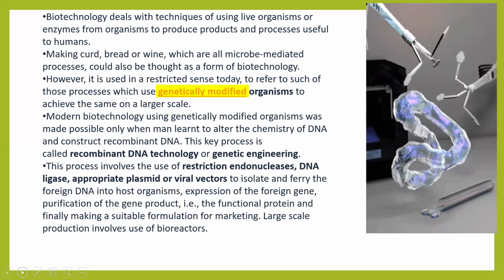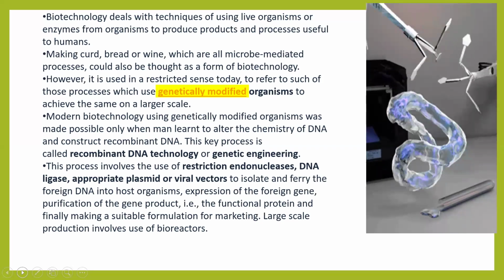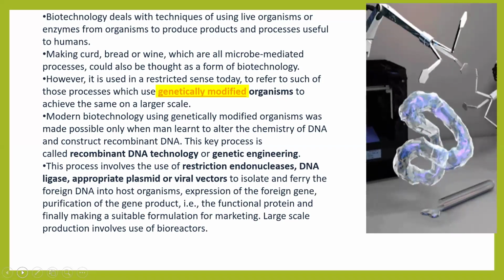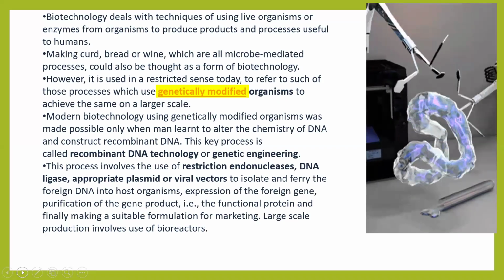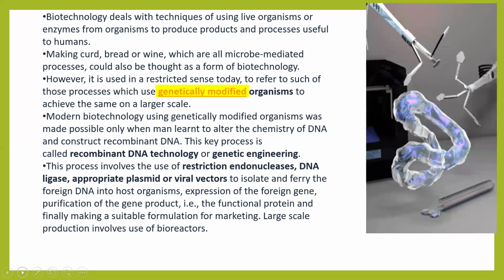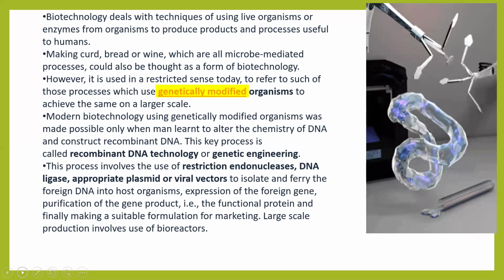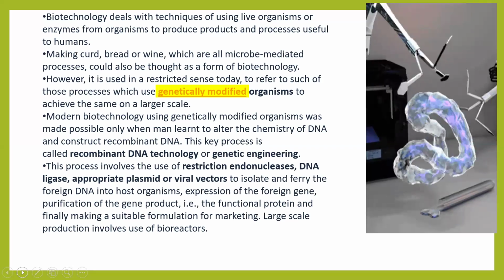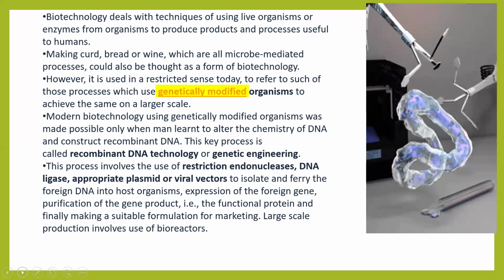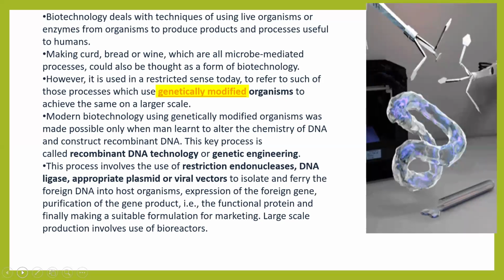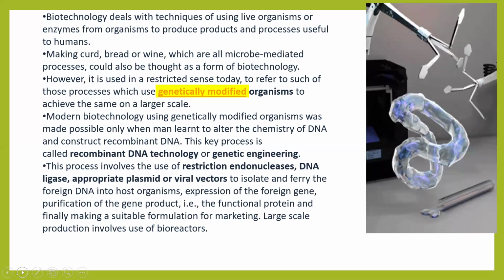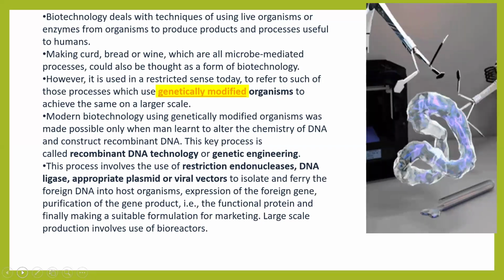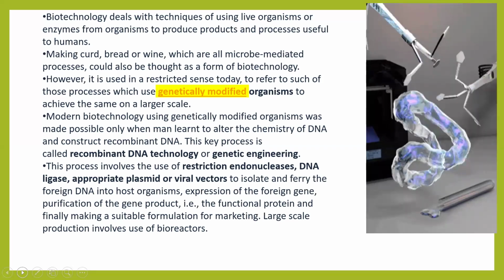Modern biotechnology using genetically modified organisms was made possible only when man learned to alter the chemistry of DNA. With the help of modern technology, the recombinant DNA process takes place. With the help of genetically modified organisms, we can alter the chemistry of DNA and construct recombinant DNA. This key process is known as recombinant DNA technology, or genetic engineering.